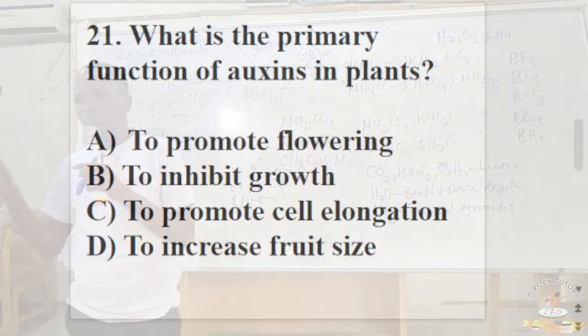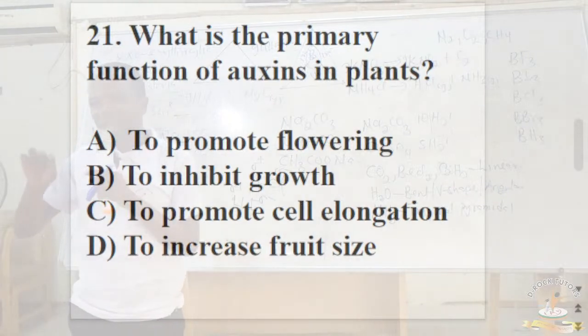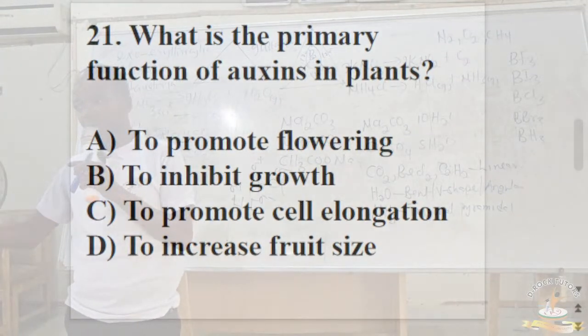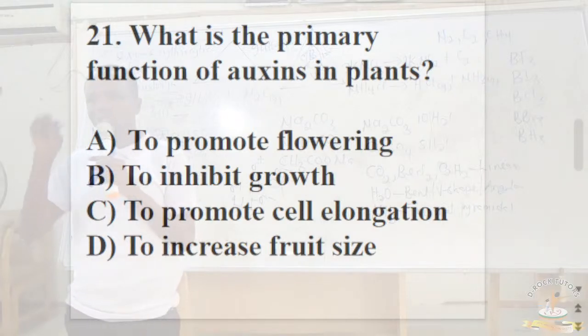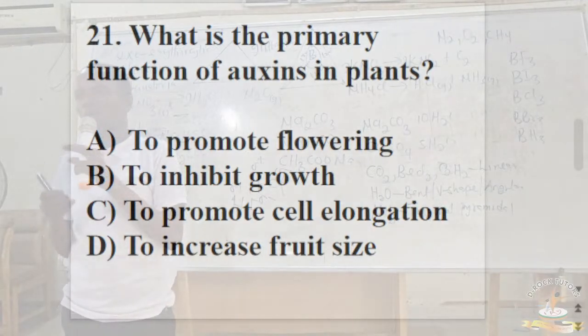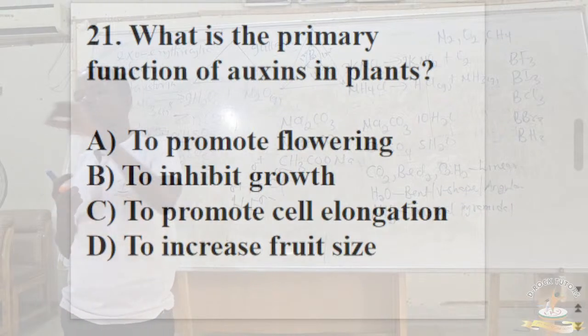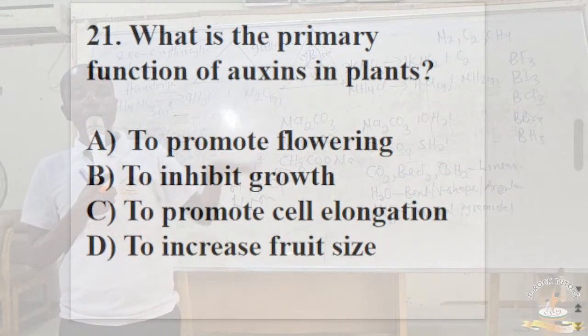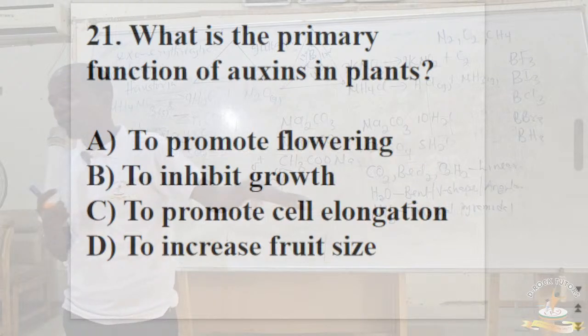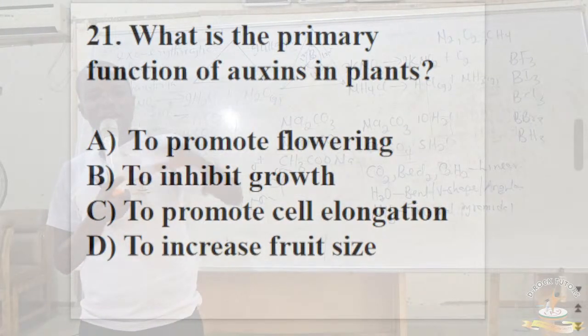Now listen to me, not cell elongation, because the plant hormone responsible for stem elongation is gibberellin, but the plant hormone responsible for cell elongation is auxin. The hormone responsible also for tropism, like hydrotropism, phototropism, and so on, is also auxin. We also use auxin in agriculture for weed control. A high concentration of auxin can be applied to plants and it will kill such plants.